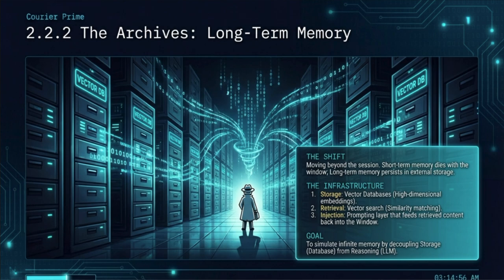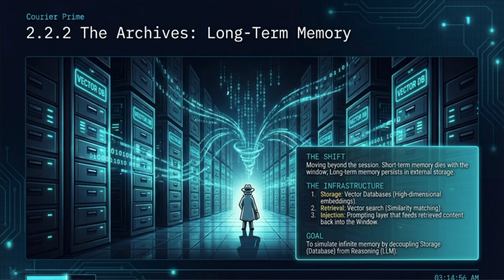First is storage, using vector databases to hold high-dimensional embeddings of data. Second is retrieval, which uses vector search or similarity searching to find relevant pieces of information. Third is injection, where a prompting layer feeds the retrieved content back into the context window for the model to use. The ultimate goal here is to simulate infinite memory by decoupling storage from reasoning.